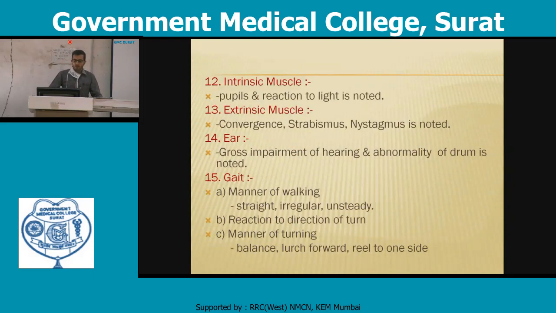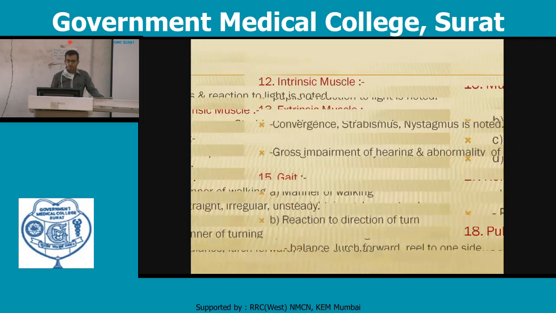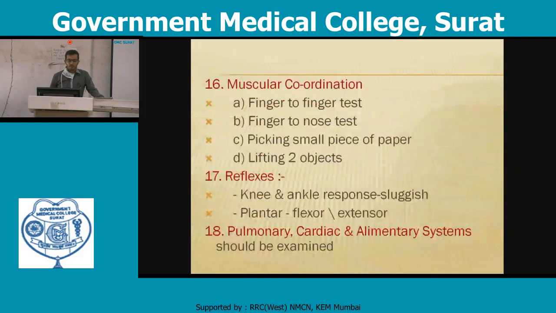Gait: manner of walking, straight, irregular or unsteady. Reaction to the direction to turn, manner of turning, balance, lurch forward or reel to one side, all this should be properly noted. Muscular coordination: there is the finger to nose test, picking small pieces of paper from the floor, and lifting two objects simultaneously. All this should be tested for muscular coordination.